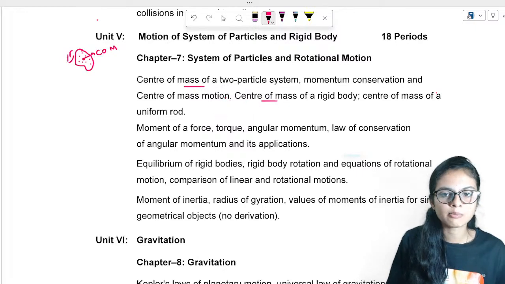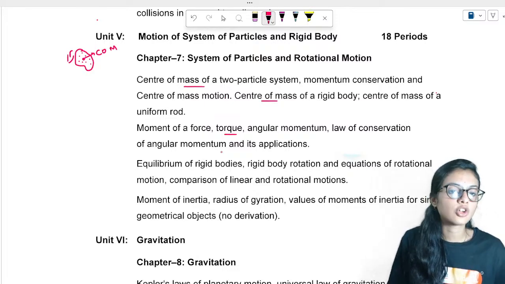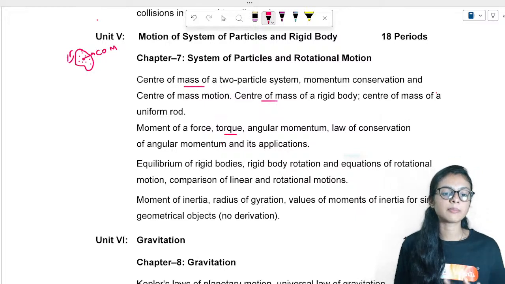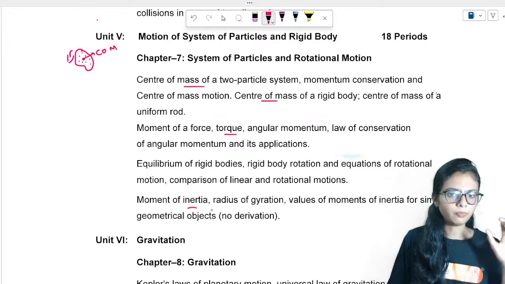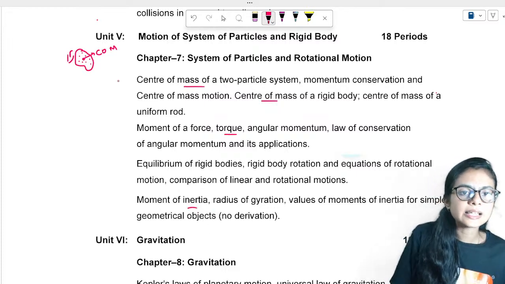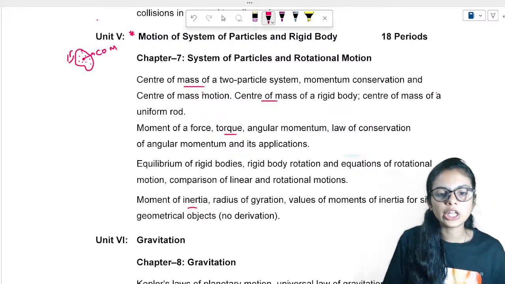So you will be studying about center of mass, torque, angular momentum, conservation of angular momentum. You have been studying about conservation of momentum, but here we'll be studying about conservation of angular momentum, moment of inertia. This is a little tricky, you may feel, because it is new.